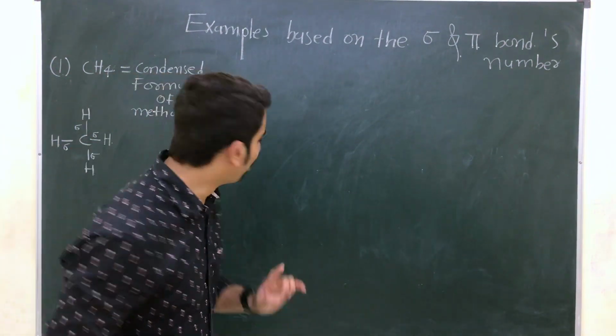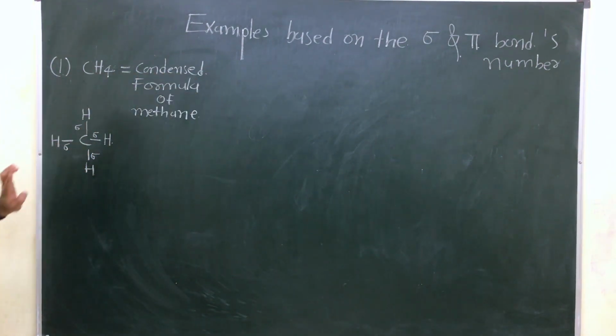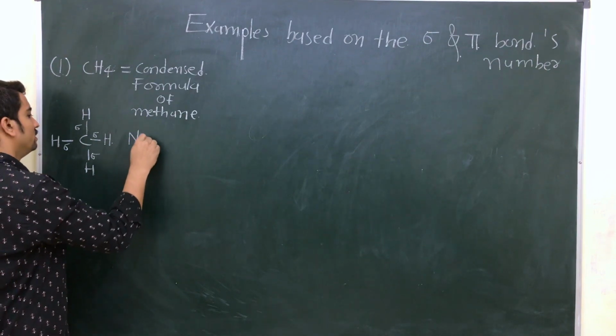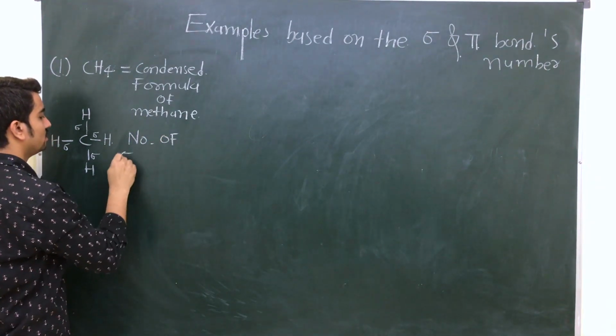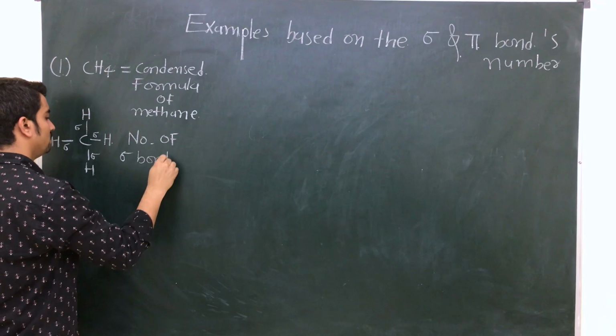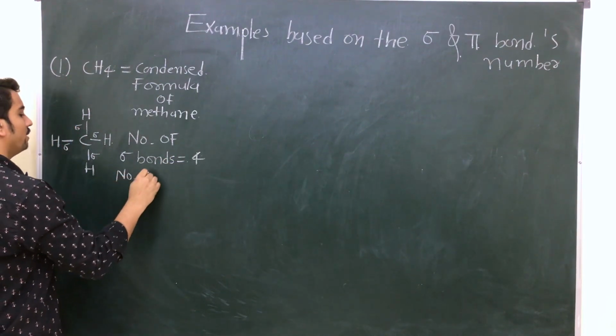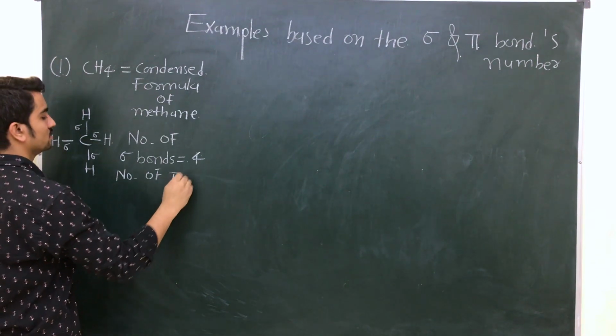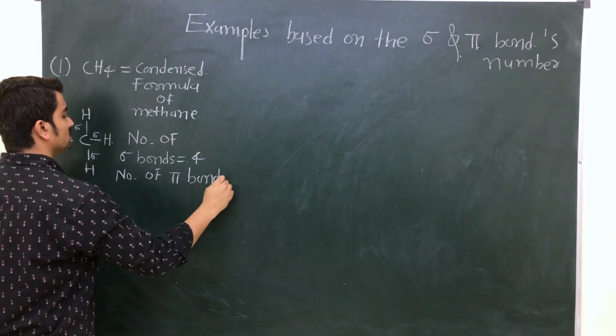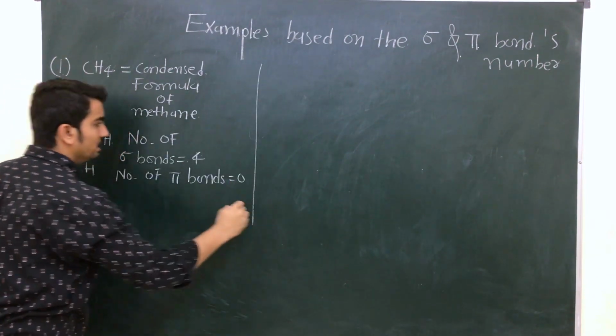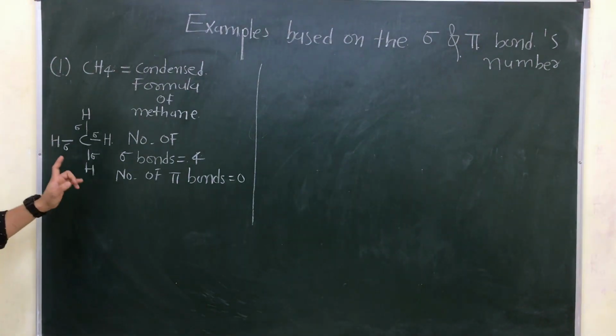Is it clear? So number of sigma bonds is equal to 4 and number of pi bonds is equal to 0. Is it tough, my dear friends? No, not at all. It's very easy.